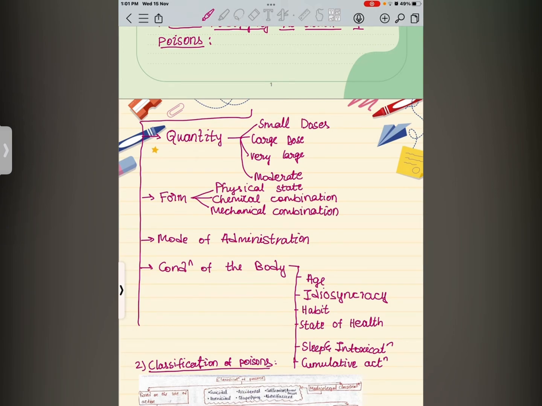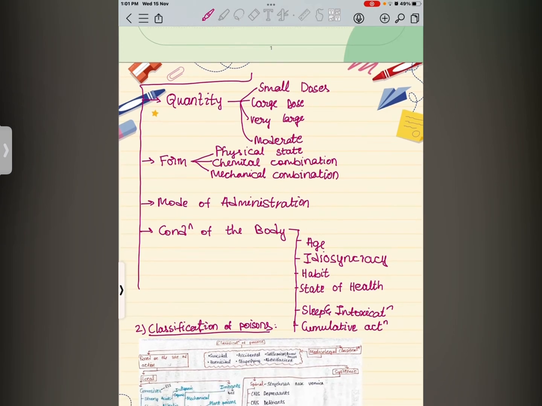Condition of body. Age. How age affects mode of action of poison. Poison has greater effect at the two extremes of age. When infants and old age persons take the poison, there are higher chances that it could eliminate them. But middle-aged adults, when they take the poison, have less effect on them.